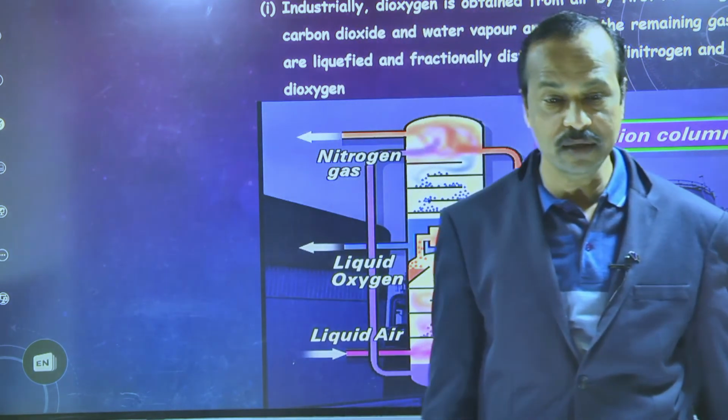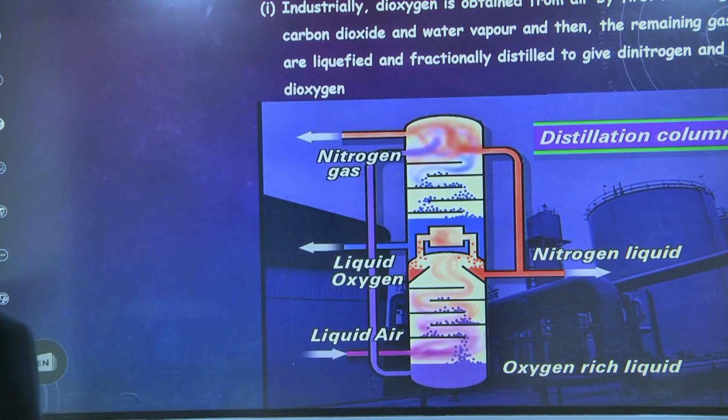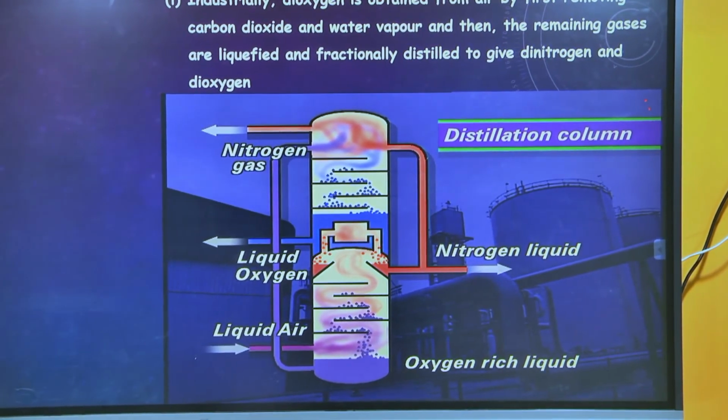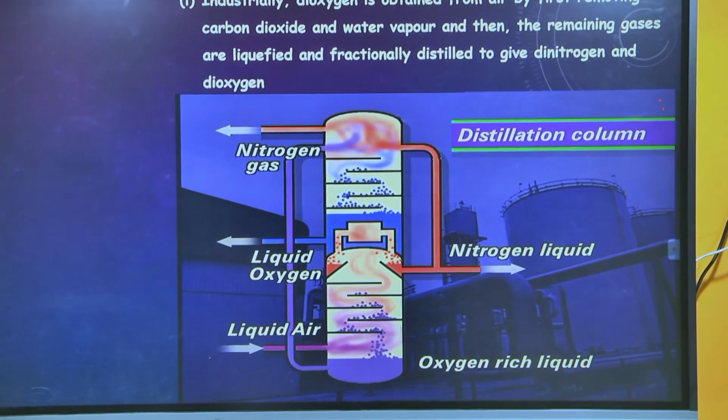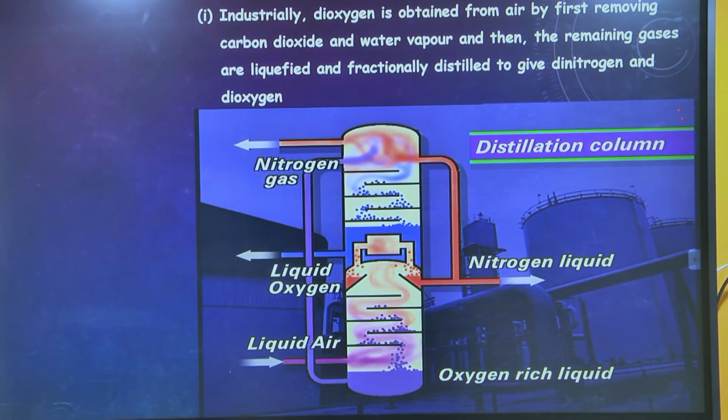What method is called? Fractional distillation is the method.